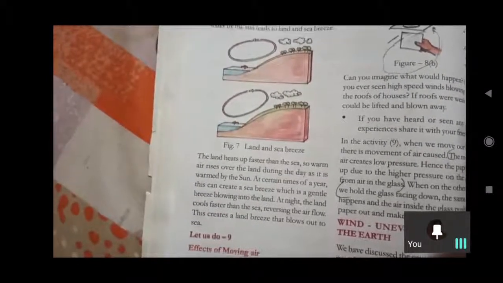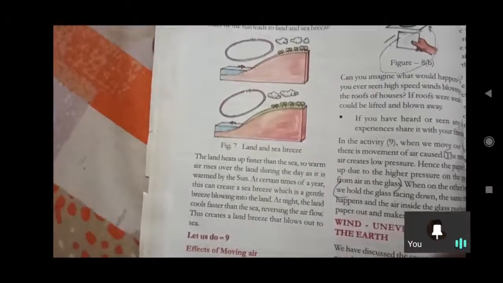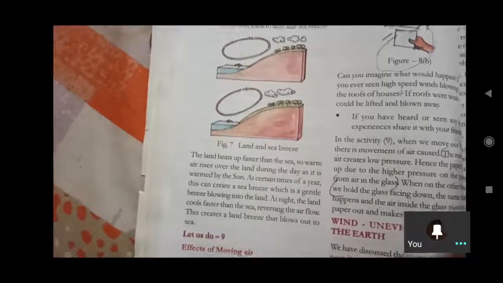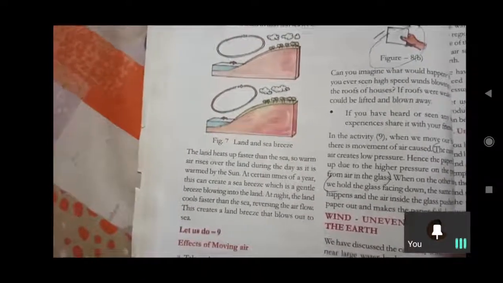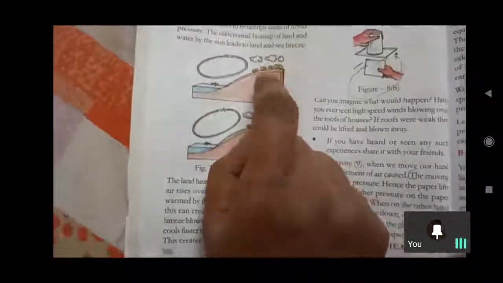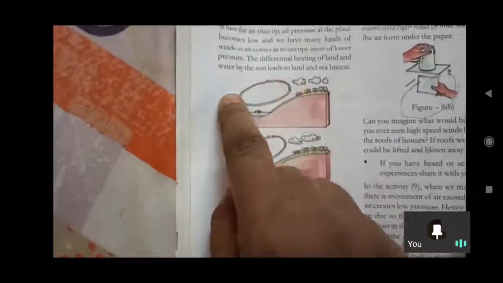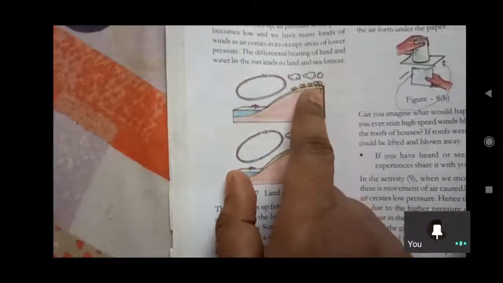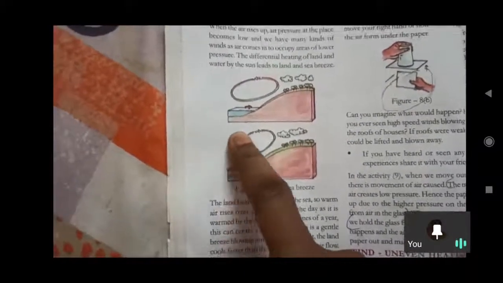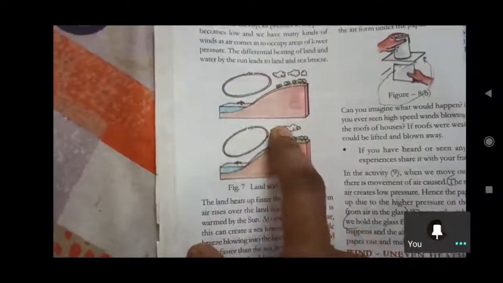So warm air rises over the land during the day, always warmed by the sun, and it always breezes to the sea side in the daytime, like this direction. So in the daytime the air will be in this direction from land to sea, and in the night time the warm air wants to select the path from sea to land, like this. Is it okay?